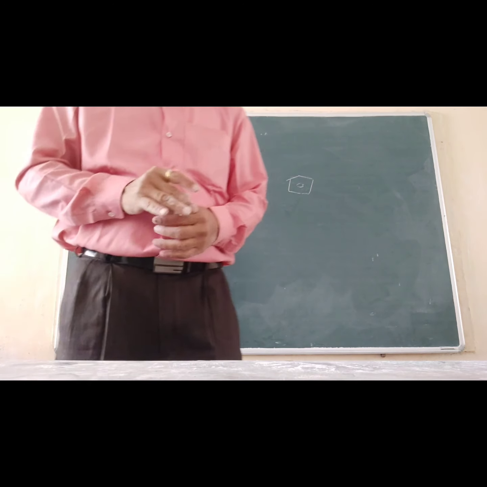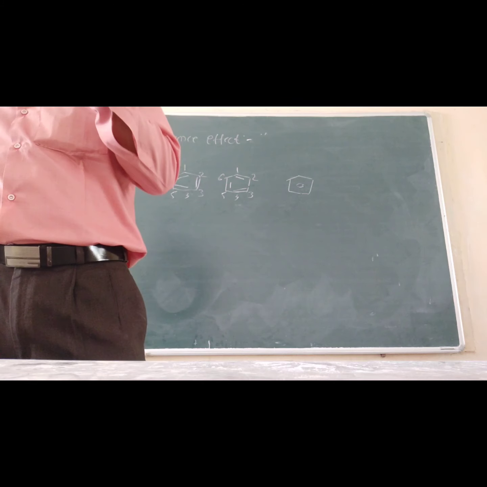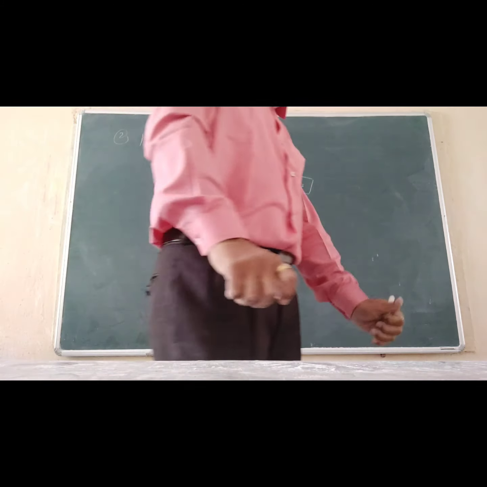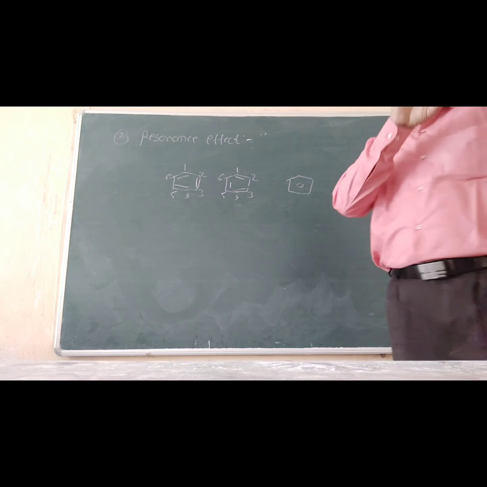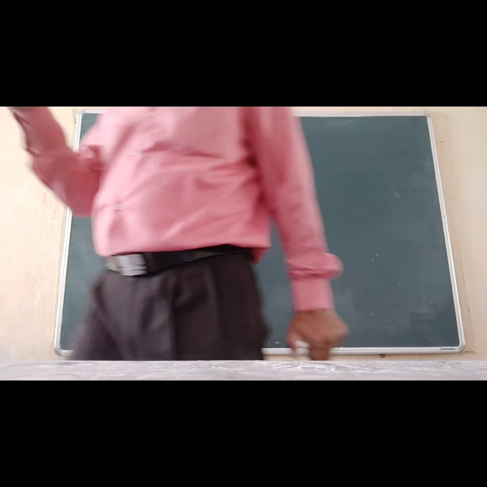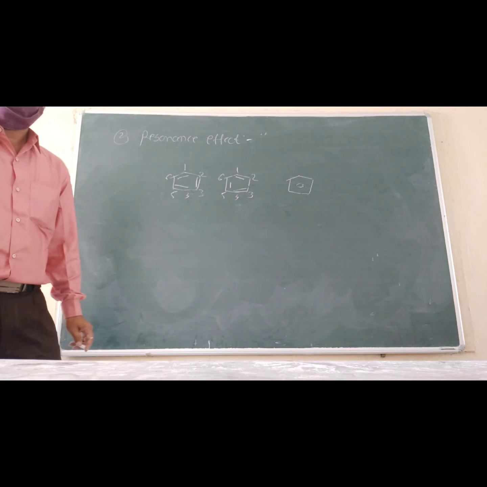What is the resonance effect? The single Lewis structure cannot explain all the properties of the molecule. These structures are known as resonance structures or canonical structures. And the structure which explains all the properties of the molecule is known as the resonance hybrid structure. This phenomenon is known as the resonance effect.